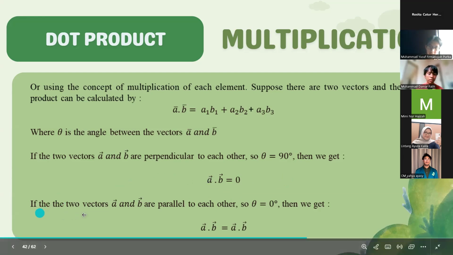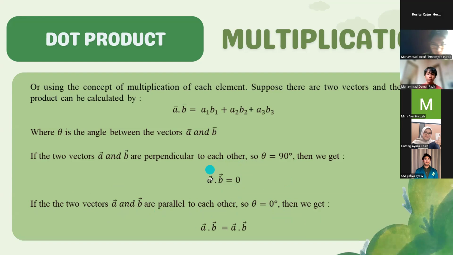And if the two vectors A and B are parallel to each other, so theta is 0 degrees, then the dot product of vector A and vector B is equal to the product of the magnitudes of vector A and vector B.